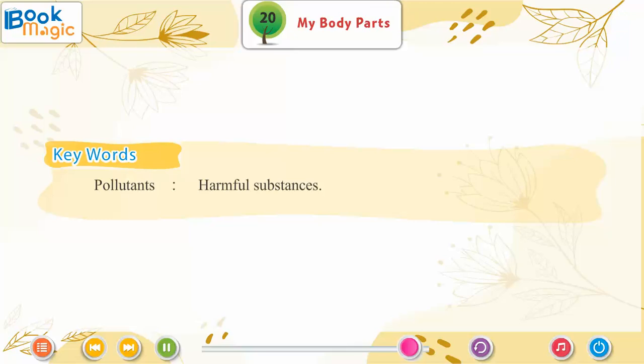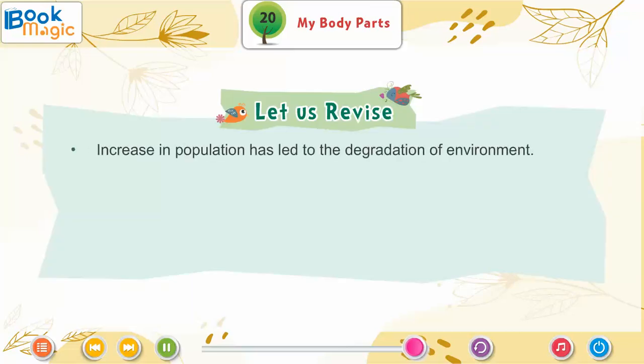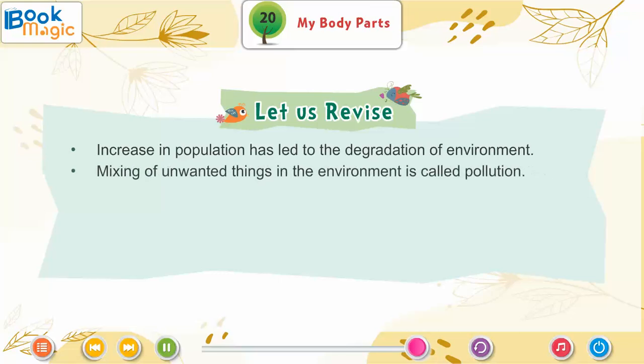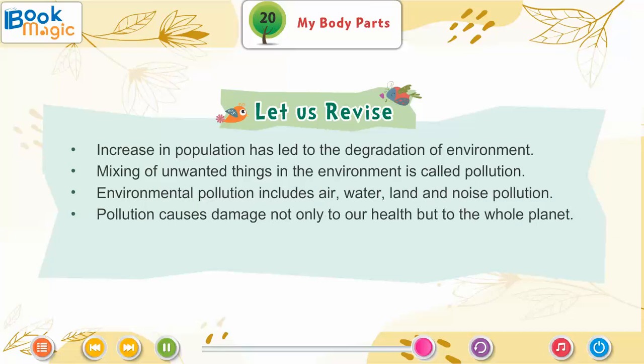Keywords. Pollutants: harmful substances. Acid rain: rain in which harmful chemicals are mixed. Let us revise. Increase in population has led to the degradation of environment. Mixing of unwanted things in the environment is called pollution. Environmental pollution includes air, water, land, and noise pollution. Pollution causes damage not only to our health but to the whole planet. Plant more trees to save the environment.